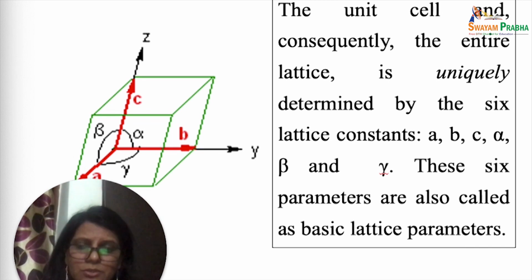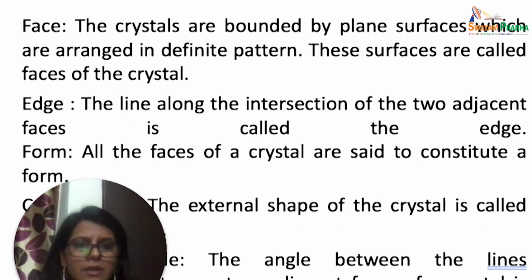So if you imagine yourself to be sitting in a cubical room, each wall of your room is called a face. We're going to talk about this. Each wall of a room is called a face. So a face is a plane surface which is arranged in a definite pattern to give you a crystal.